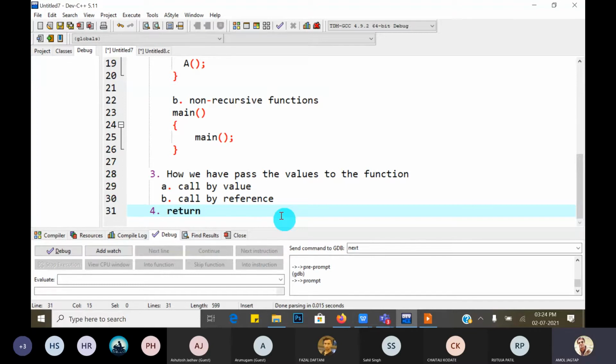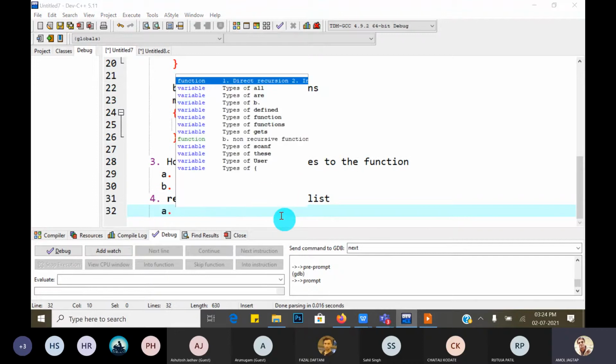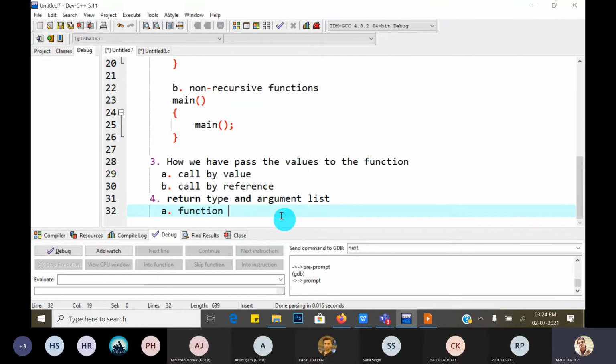And the last type is based on return type and argument list. These are divided into four types. First, function with argument with return type.